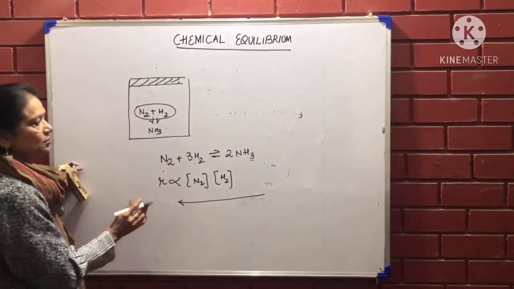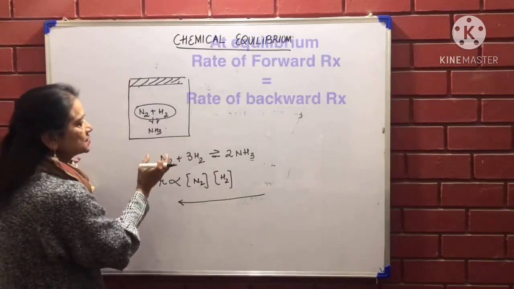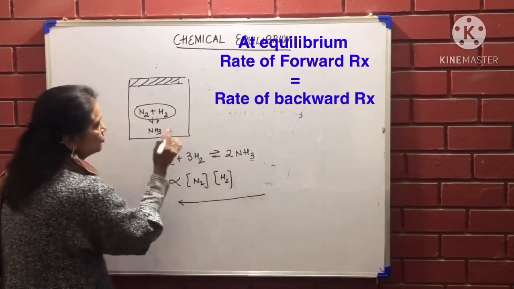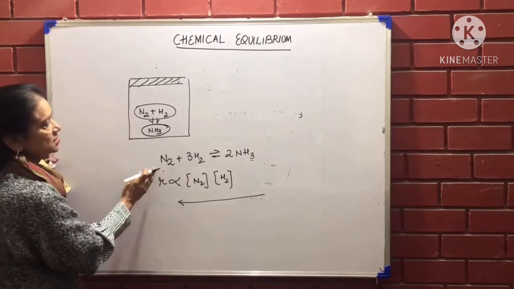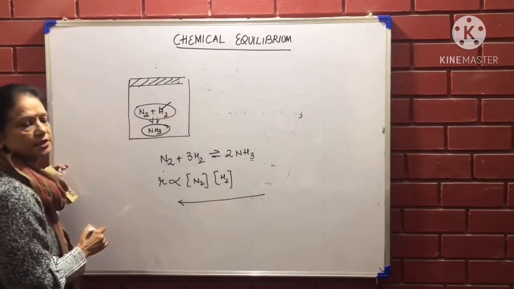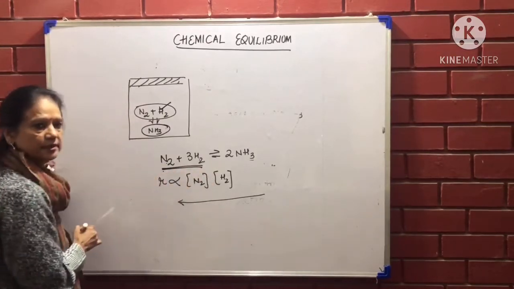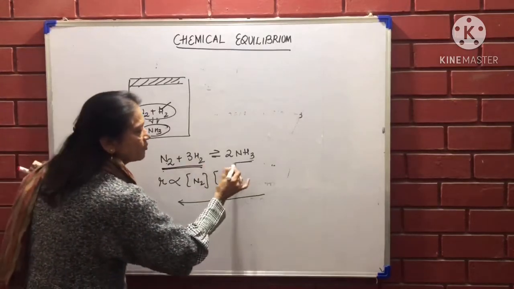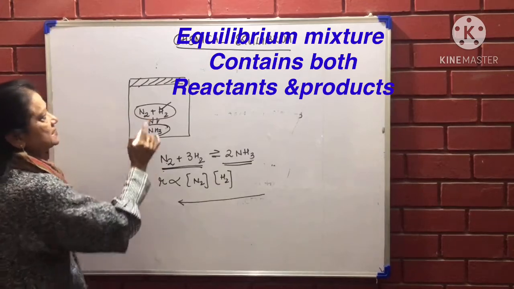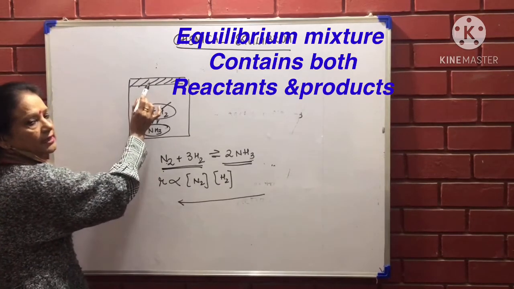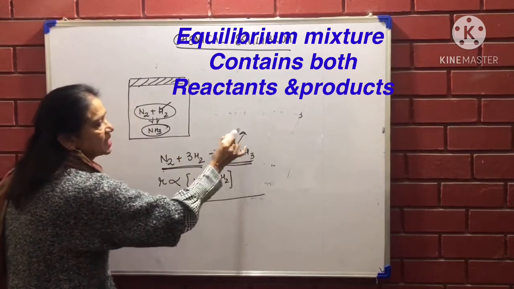At the state of equilibrium, the forward reaction and backward reaction have become equal. So some of the reactants have changed into product. So product is here. Some of the product has changed back into nitrogen and hydrogen. So nitrogen and hydrogen are here. So at equilibrium, I will have some of the reactant inside my container, some of the product inside the container. So equilibrium can be established only when the container is a closed container. Otherwise, ammonia will escape from here.